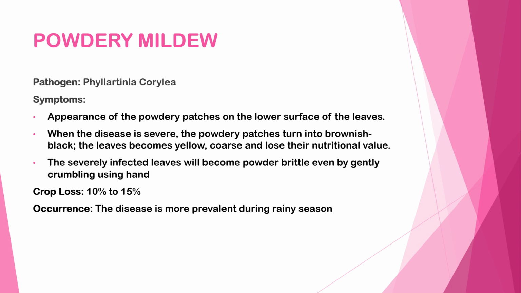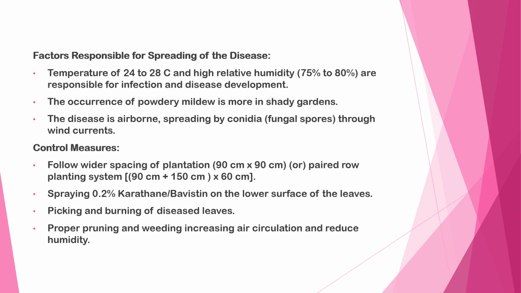Occurrence: the disease is more prevalent during the rainy season. Factors responsible for spreading of the disease: a temperature of 24 to 28 degrees Celsius and high relative humidity of 75% to 80% are responsible for infection and disease development. The occurrence of powdery mildew is more in shady gardens. The disease is airborne, spreading by conidia, fungal spores, through wind currents.